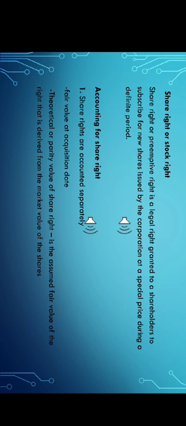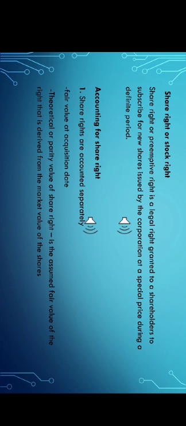The date of record is the date on which only those shareholders registered as of the record date are entitled to receive the share rights. If you sell your share between the date of declaration and the date of record, it is considered selling rights-on. In other words, the share cannot be sold without also selling the right, or vice versa. If you sell your share between the date of record and the expiration date, the shares are said to be selling ex-right. This means that the share can now be sold separately from the right, or vice versa.